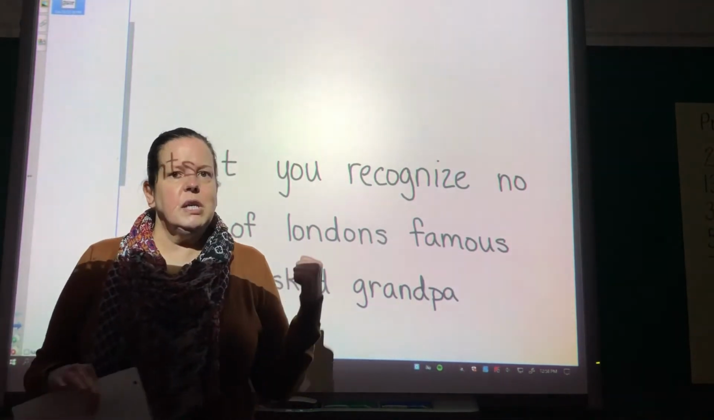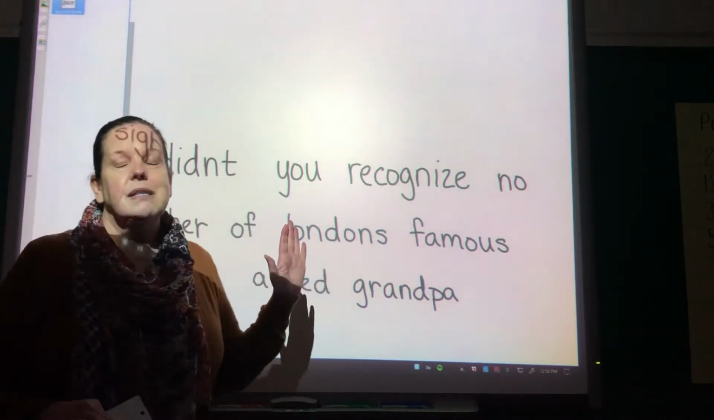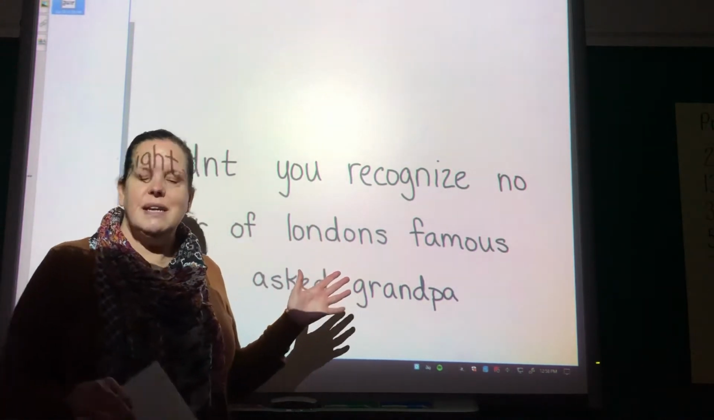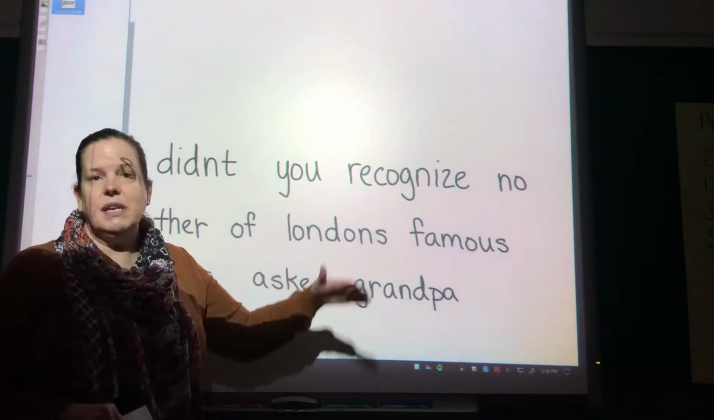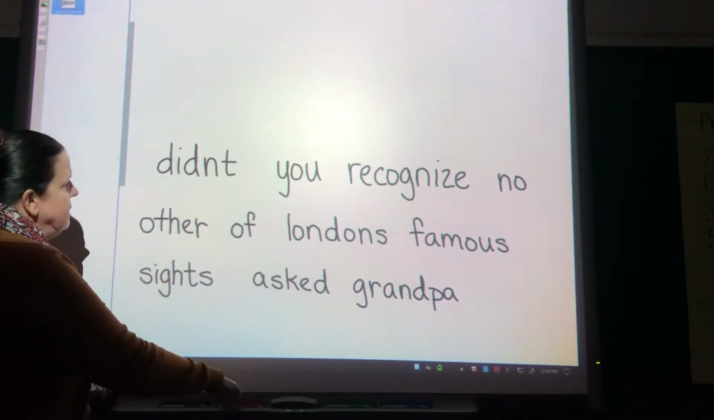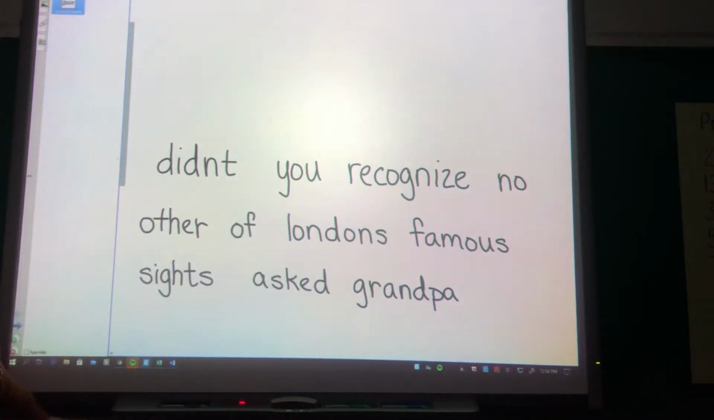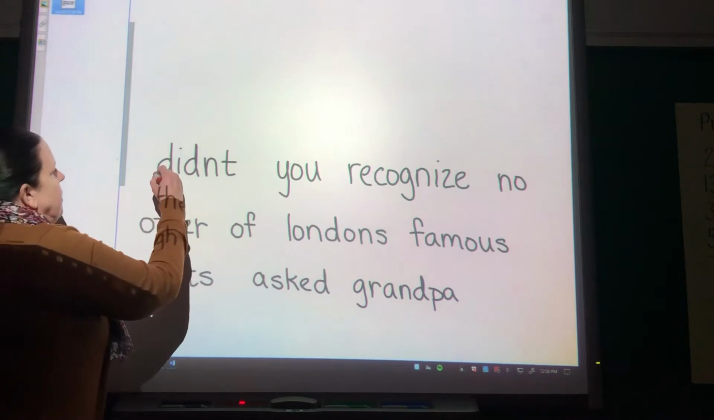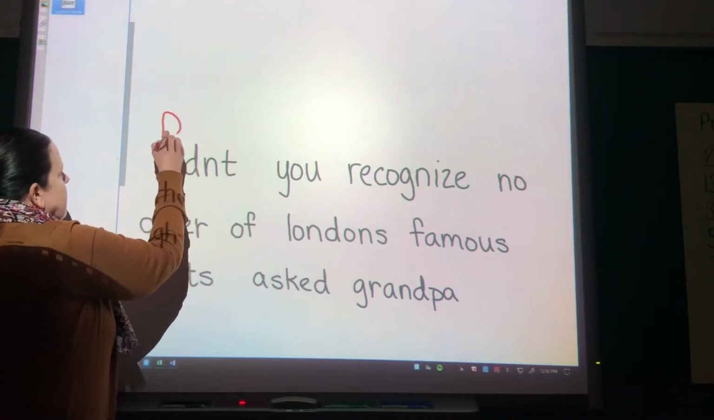All right, so let's take a look at today's sentences. Today's sentence, this is Wednesday, and we will be having 10 corrections on this sentence. Didn't you recognize no other of London's famous sights? Asked Grandpa. Okay, so we do have to start with the capital letter.